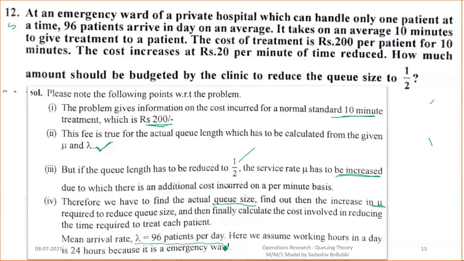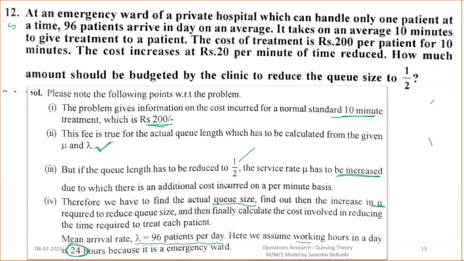Okay, now the mean arrival is 96 patients per day. So how many hours are in one day? 24 hours. As it is a hospital, obviously the working hours will be 24 hours, not 8 or 10 hours. We need to consider 24 hours because this problem is the emergency ward. So in 24 hours, a total of 96 patients are coming.